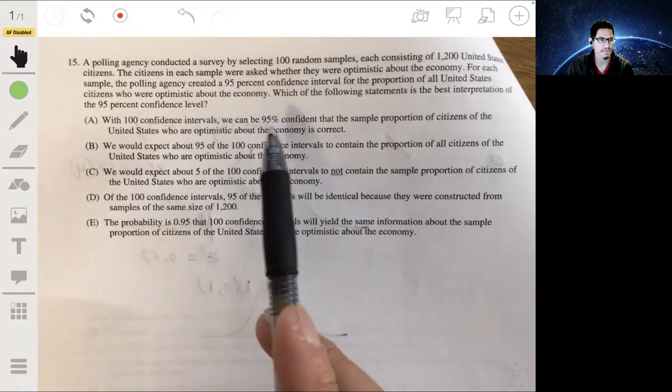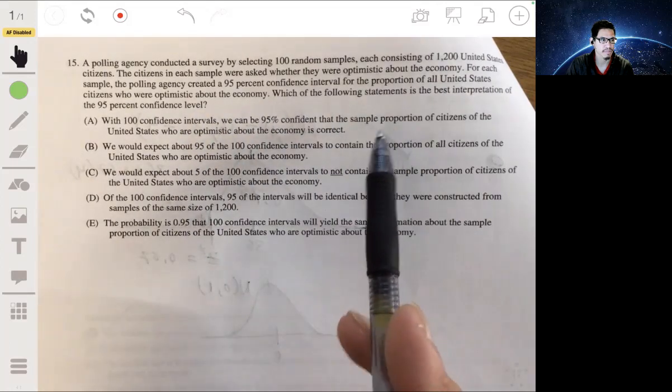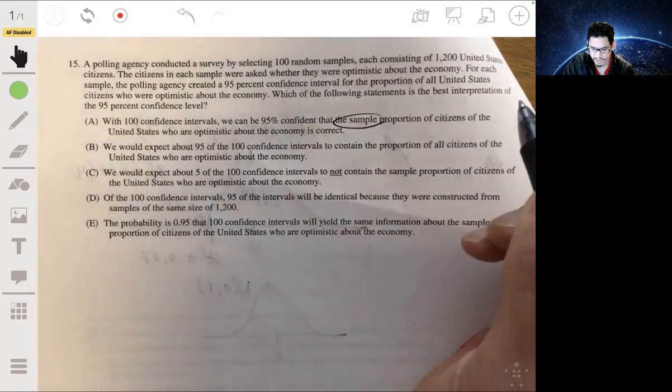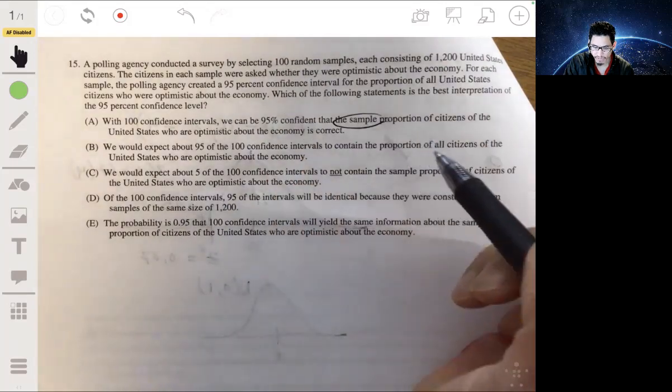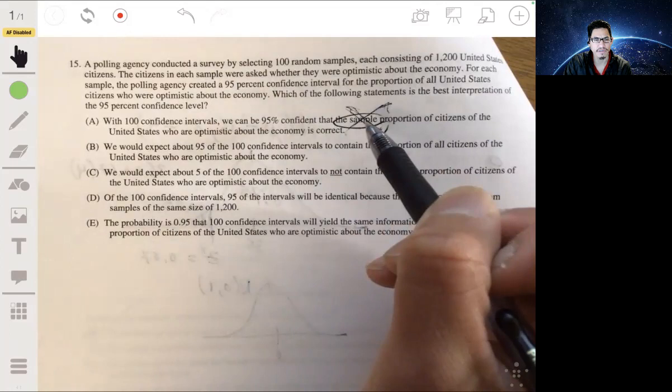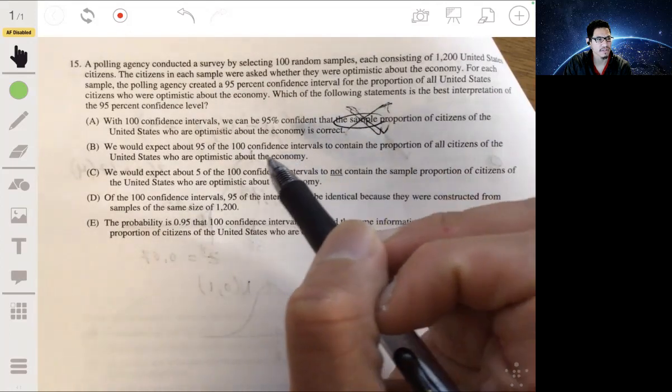With 100 confidence intervals, we can be 95% confident as a sample proportion. No, we know what the sample proportion is because that's what we get. It's not helpful, so don't get tricked by that. They always throw these in here, so just be aware. I see a lot of these.